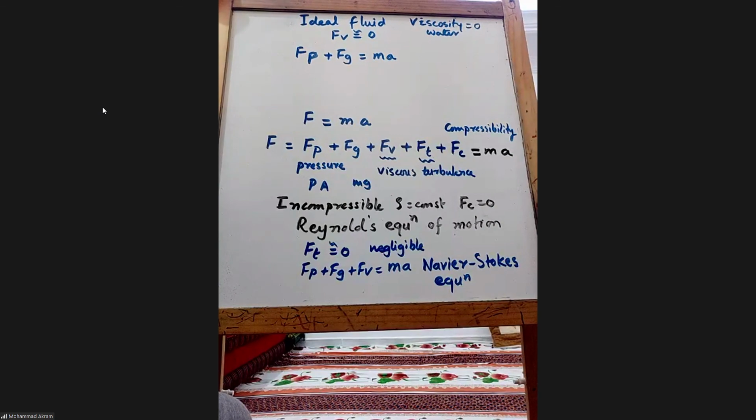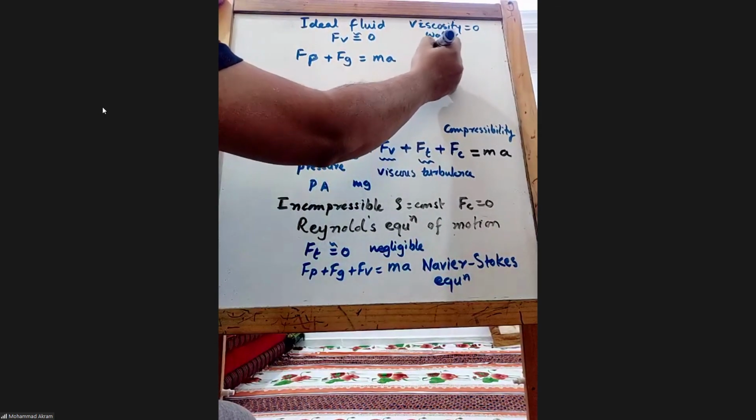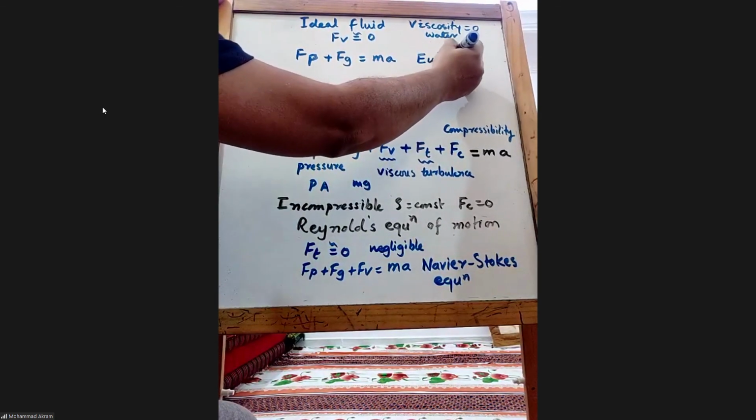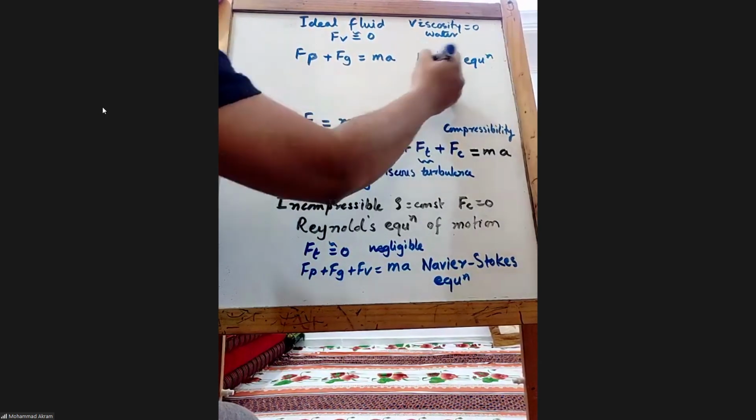So Fp plus Fg equals Ma. Only pressure and gravity forces equal Ma. And the equation obtained from this is the very famous equation, that is Euler's equation of motion.